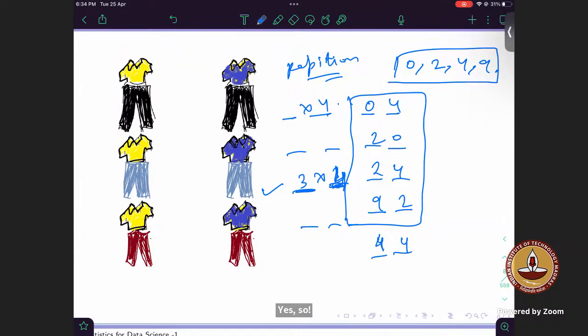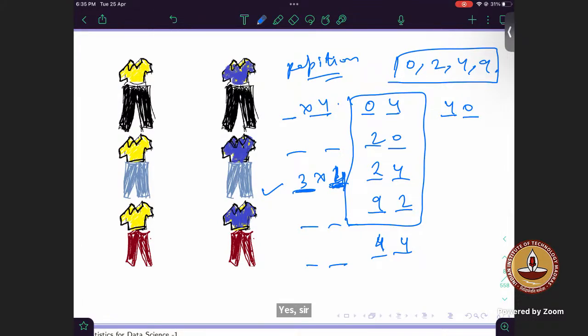40 also, and 44 in the last 2 digits is also there. Correct, we can take that. Anything else? I think you covered all the cases, right? Sir, in this case do we have to take 0 as well?